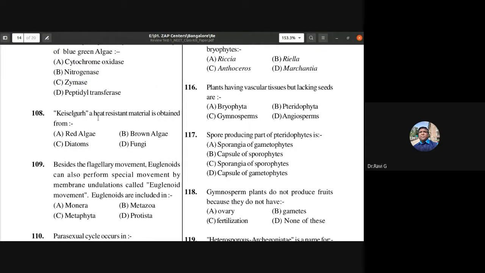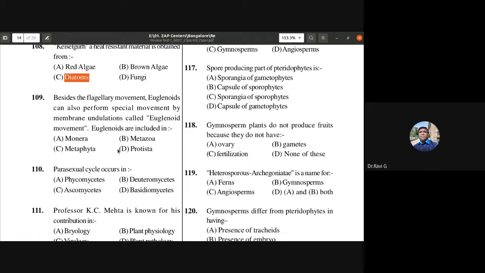Kieselguhr, a heat resistant material, is obtained from diatoms. Okay, Kieselguhr, a heat resistant material, is obtained from diatoms because they have a siliceous cell wall. So just remember Kieselguhr is obtained from diatoms.